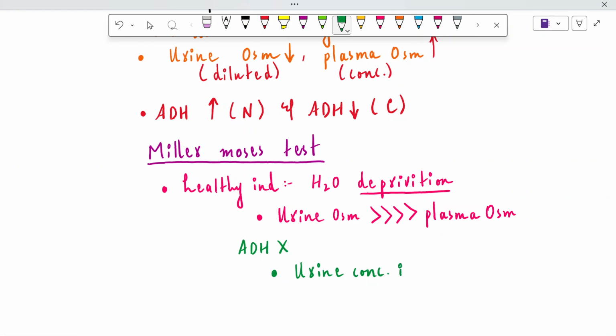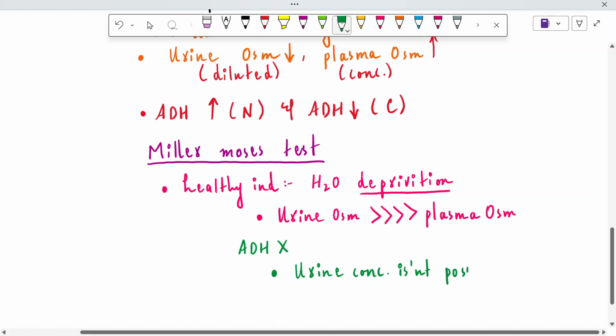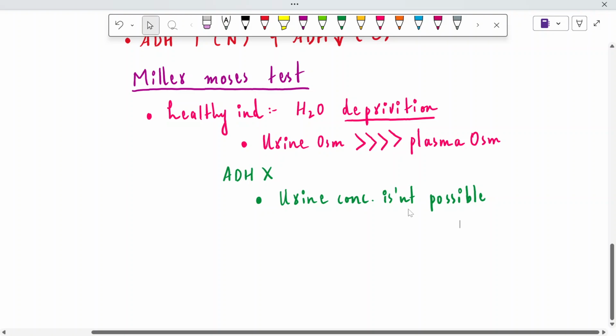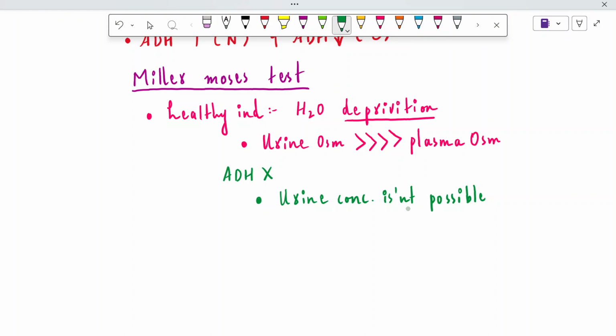It's not possible because of a defect in either secretion or the V2 receptor resistance; ADH function is inhibited in either case, right? So this type of urine concentration is not possible in DI patients.